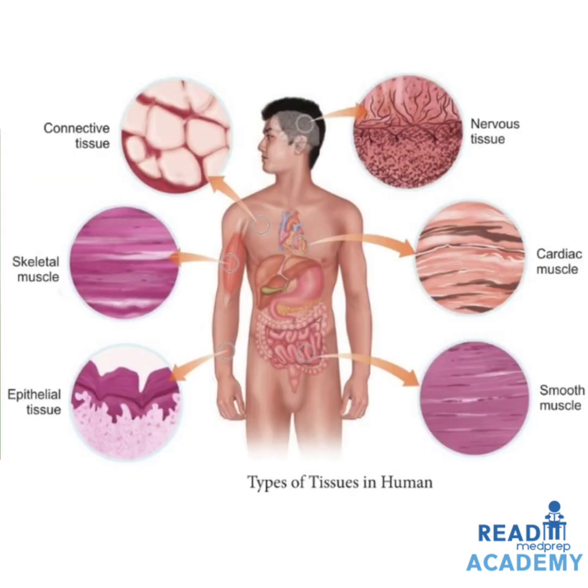Here in this image, you can see the epithelial tissue, which is present in the skin, and the connective tissue, which is below the skin, the skeletal muscle tissue, which is present in the muscles, the nervous tissue, which is present in the brain and the nervous system, the cardiac muscle tissue, which is present in the heart, and the smooth muscle tissue, which is present in the viscera.